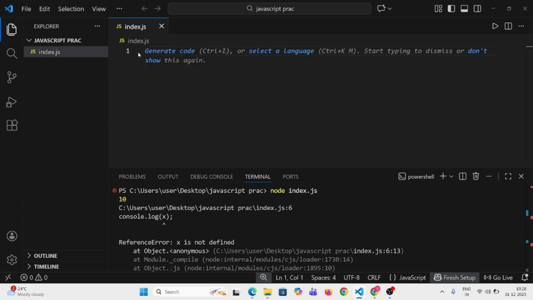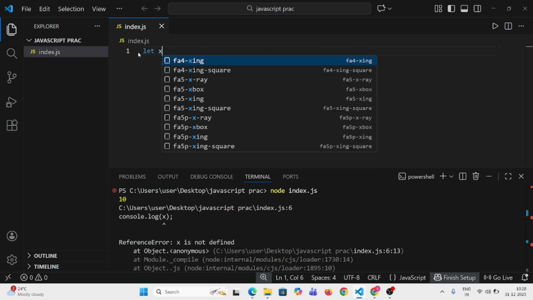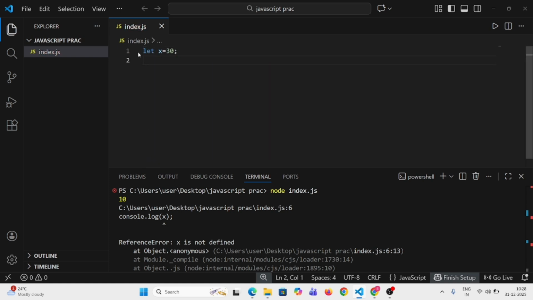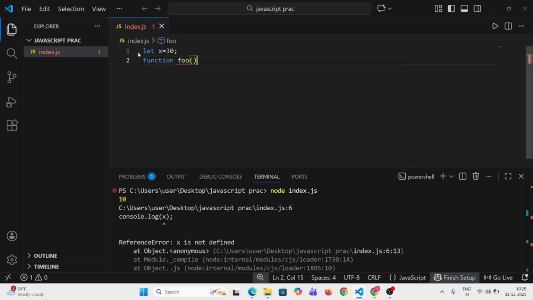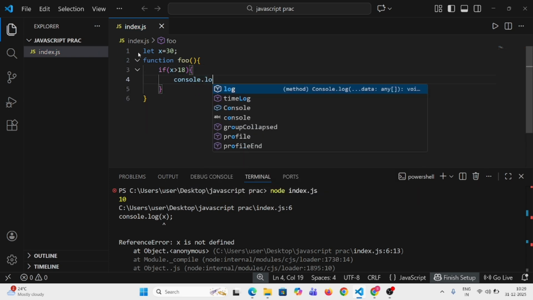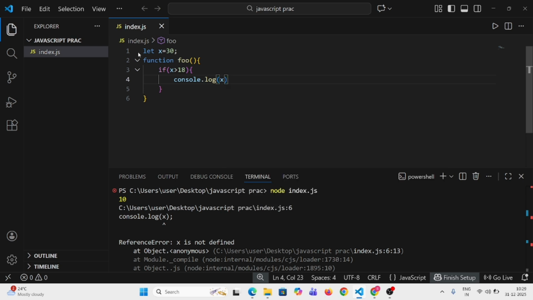Next, the final one is global scope. If a variable is declared outside of all the functions and curly braces, then it is defined as global scope. So x is equal to 30, I have declared here. Then I'm going to start a function, for example foo is the function name. If this x is greater than 18, I want to print it in the console, right? So here I am going to call the function foo.